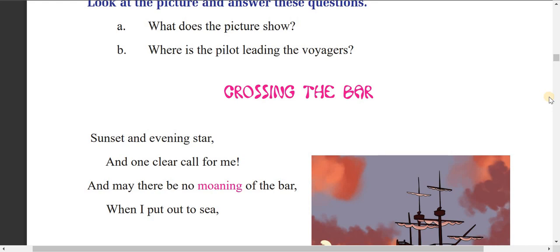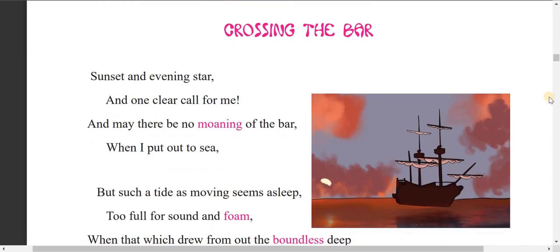What is the pilot leading the voyagers? We can guess that the pilot may be leading the voyagers to some place, to the destination. Now we'll read the poem, Crossing the Bar. Dear students, here the bar simply means sandbar, because we can see this like the sandbar, the beach of the sea. Now let me read out the first stanza.